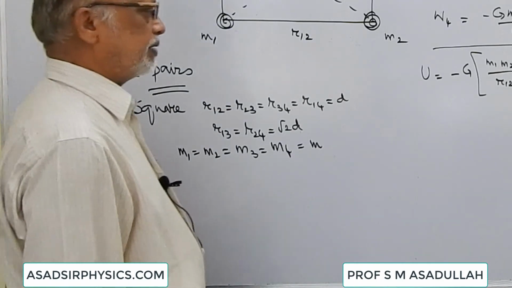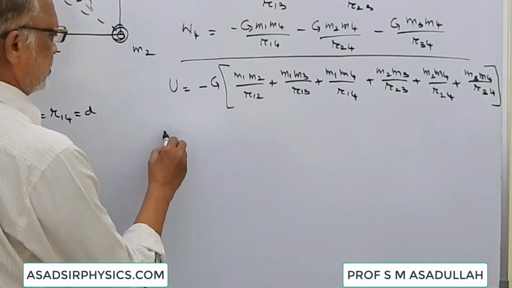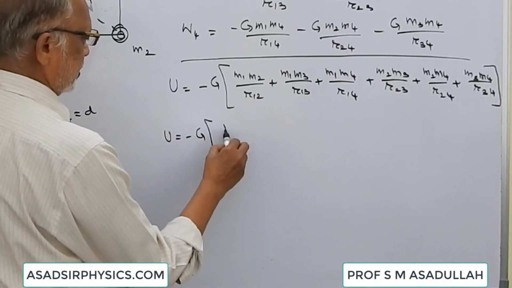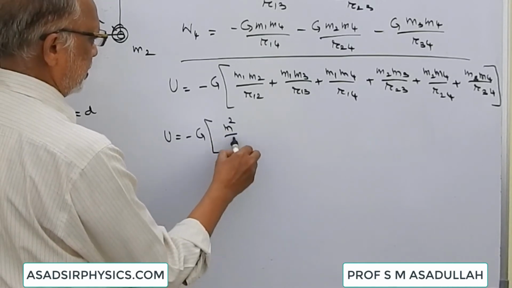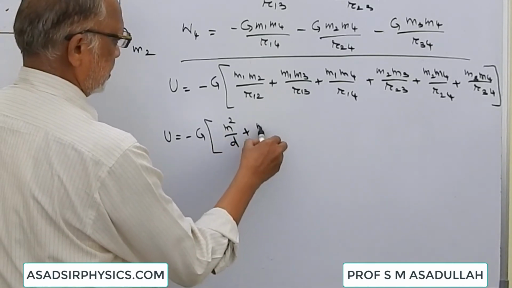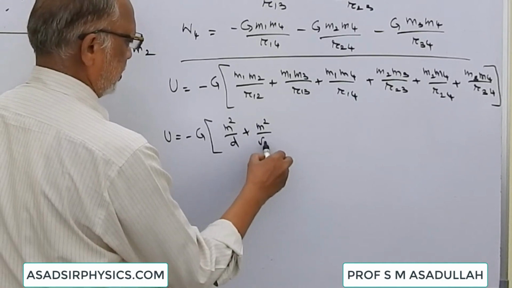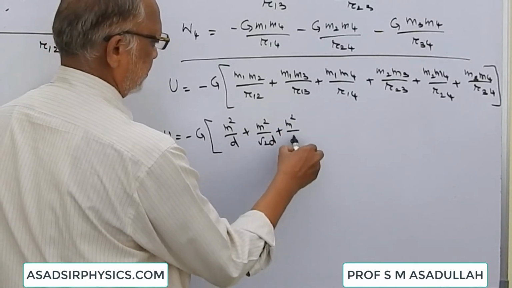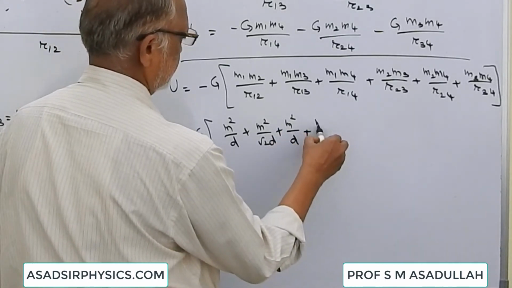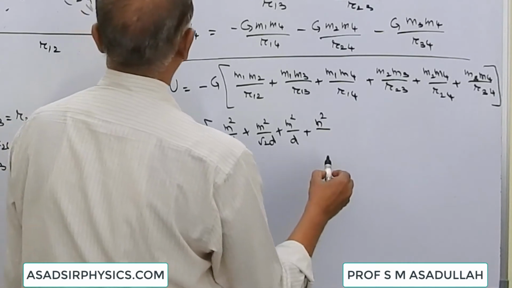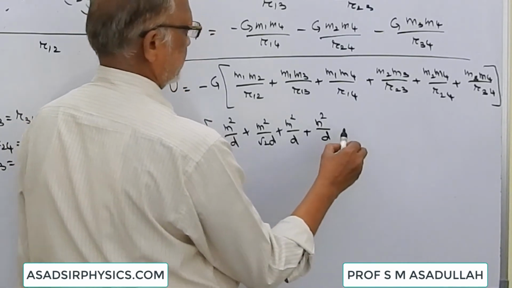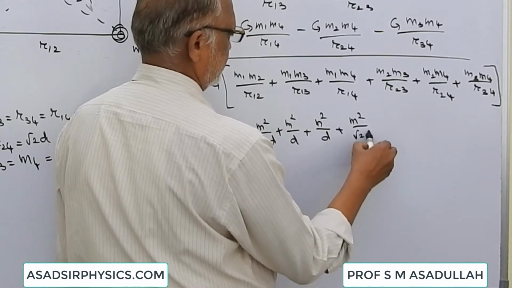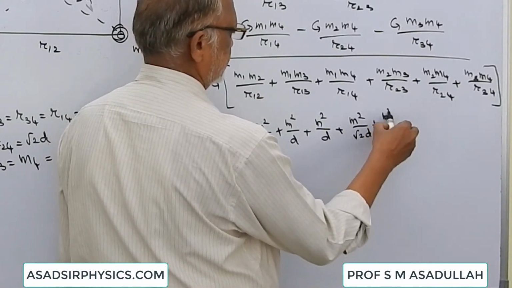Then the potential energy of the system, U is equal to minus G, bracket, m square by d plus m square by root 2 d plus m square by d plus m square by d plus m square by root 2 d plus m square by d.